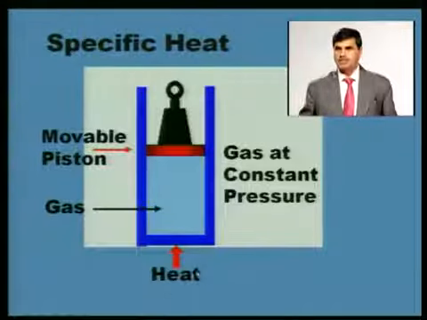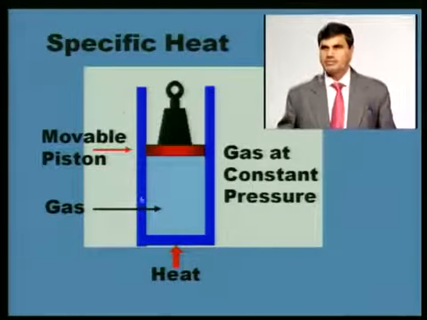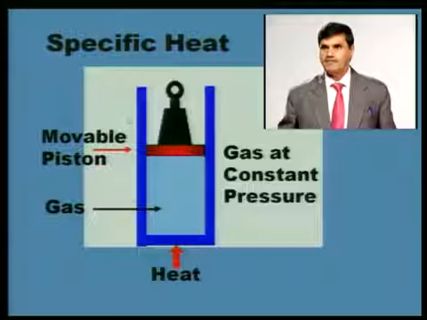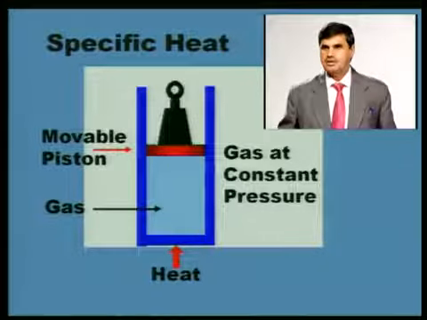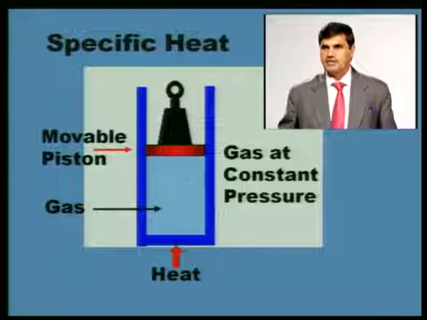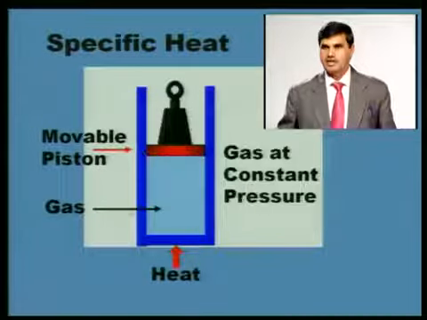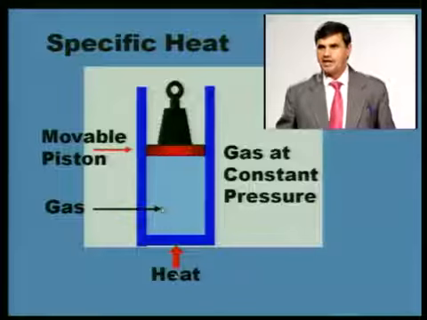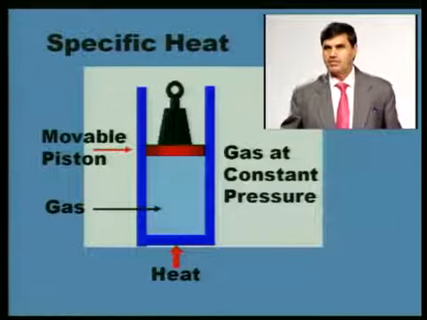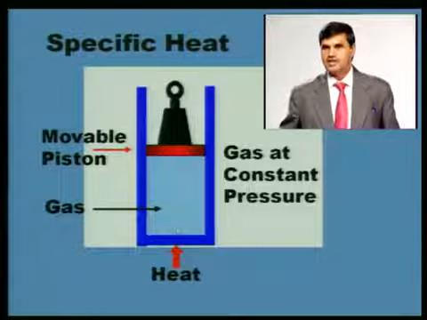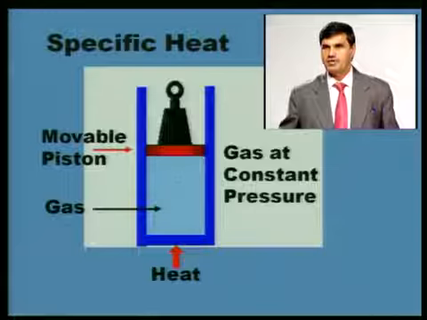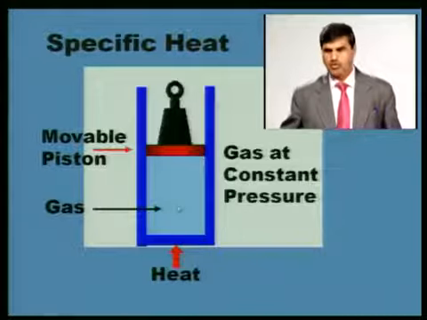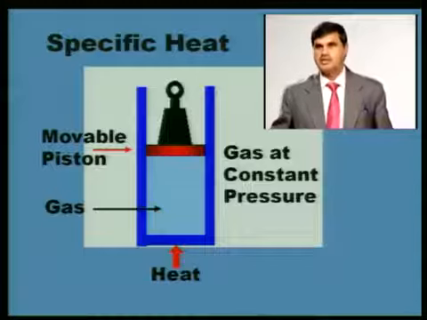Here some heat source we are having, and one closed system which is having a cylinder and piston mechanism. Here the working fluid is, suppose, air. This pressure which we are maintaining on the air is a constant pressure. The working medium is air, and we are adding heat into this. Due to the addition of heat, the molecules of air will get more velocity, they will be moving faster. Faster movement of molecules means there is an increase in temperature.